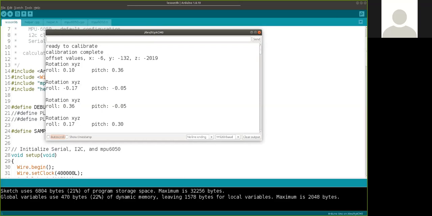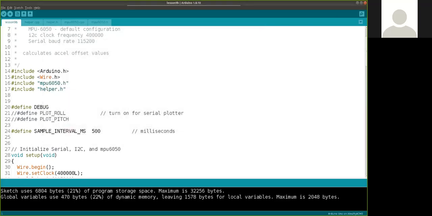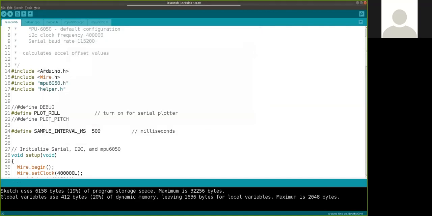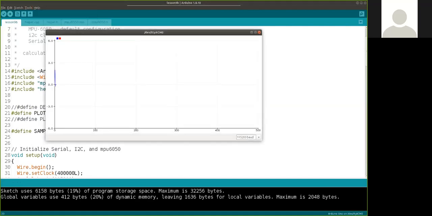This sketch is basically the same as 9A, in that if we want to plot the roll angle, we can turn this on and upload it. I'll turn on the monitor first to make sure we're getting numbers. We are, so we can turn on the serial plotter.